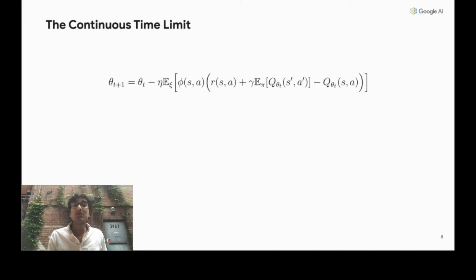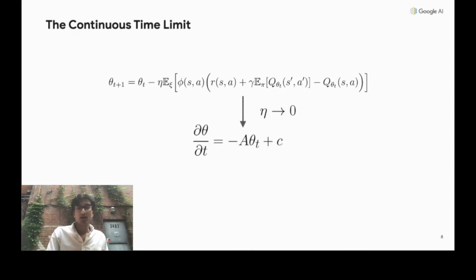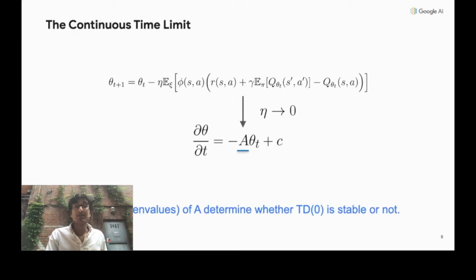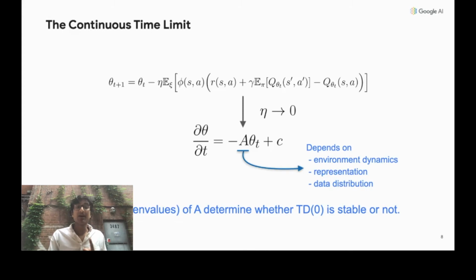Stability can be studied by looking at the learning dynamics as the step size goes to 0. In this limit, TD0 follows a linear dynamical system, where the matrix A determines the stability of the update. Now, at a high level, this matrix A is a function of three things: the environment dynamics, the representation, and the data distribution. Now, depending on how these three things are chosen and how they interact, the TD0 update will either be stable or unstable.